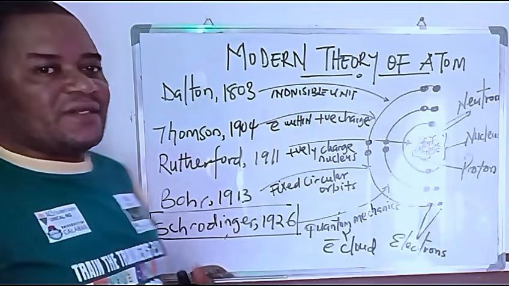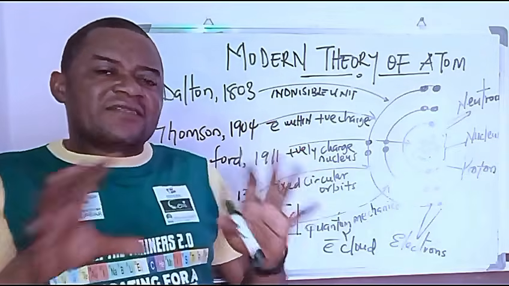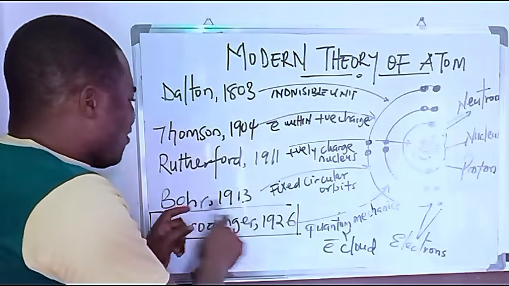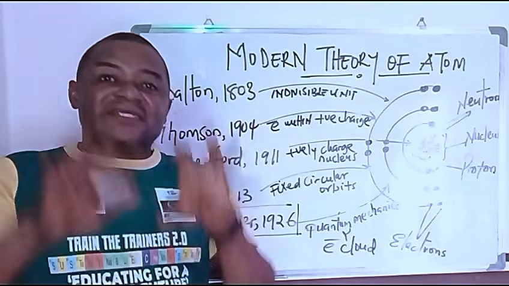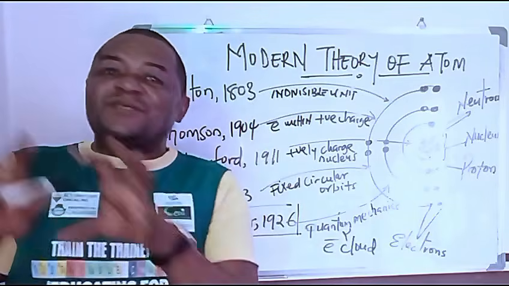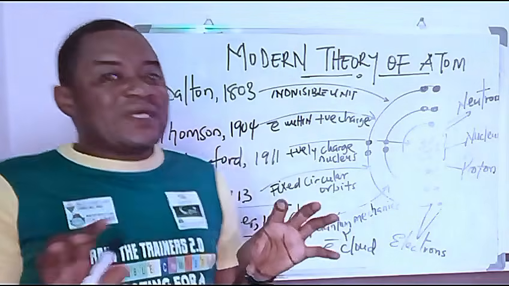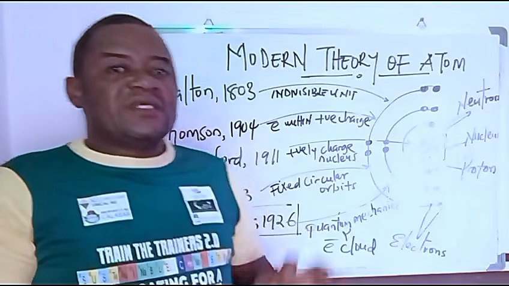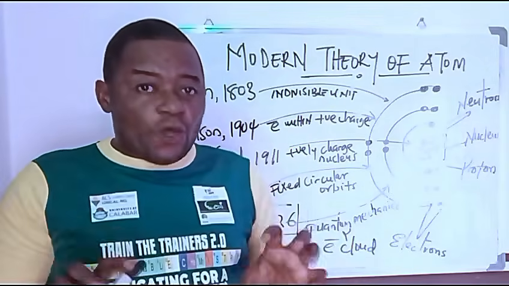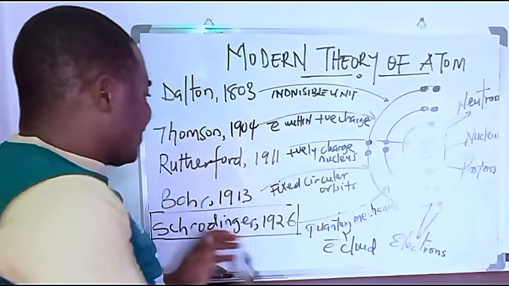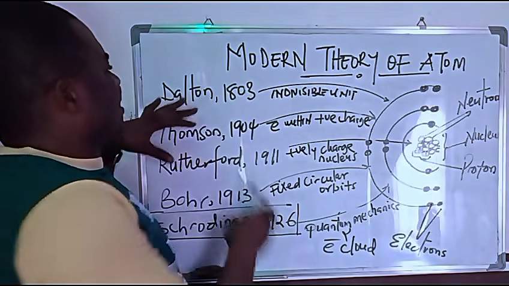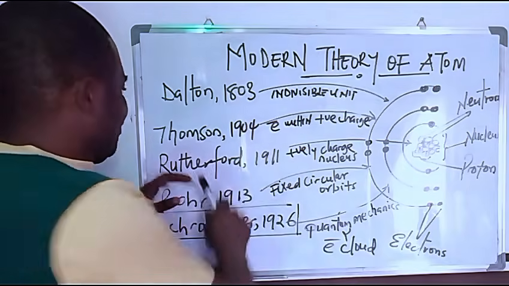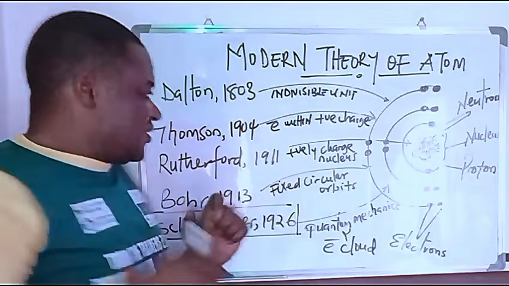And the Niels Bohr model is such that we can describe it as the galaxy. So this Niels Bohr model is described as the galaxy model, the atomic galaxy model, because Niels Bohr tried to look at the atom from the perspective that atom possesses what we call energy levels, subshells. So he believed that yes, it is true that atom is indivisible. It is true that atom possesses electrons. It is true that atom possesses nucleus.